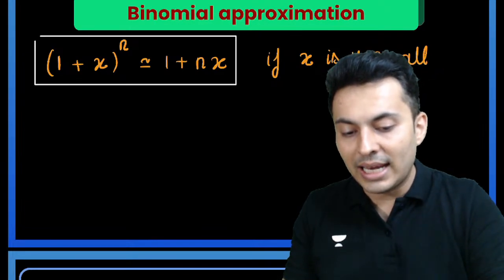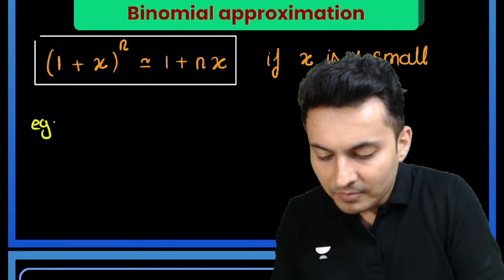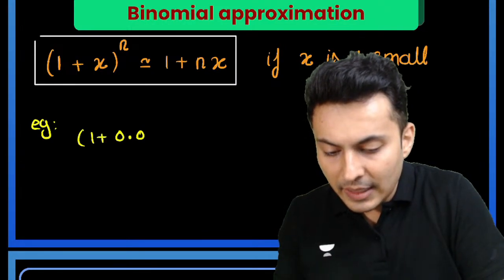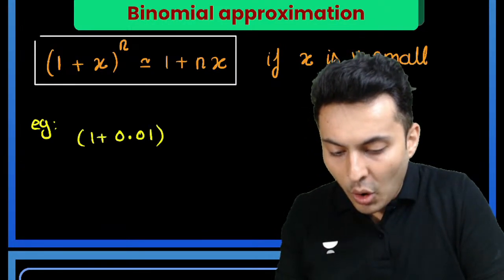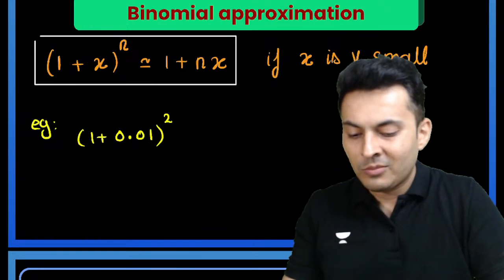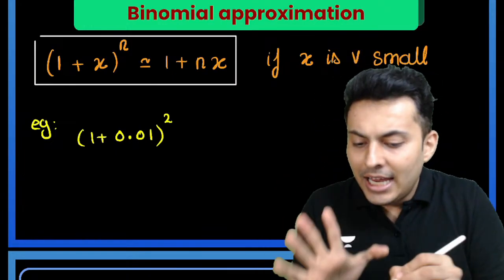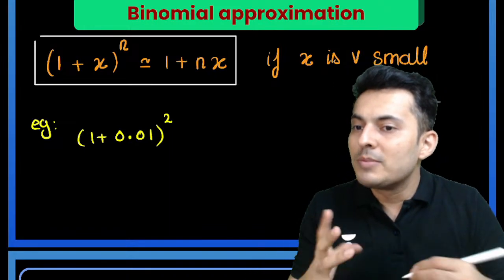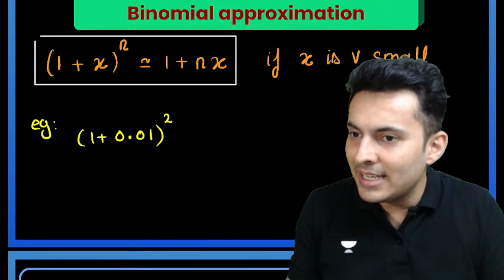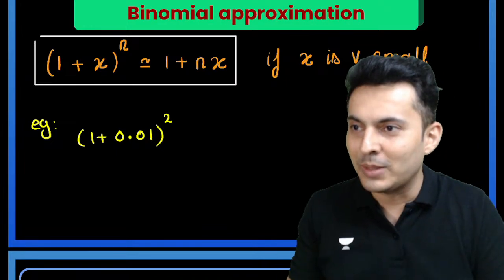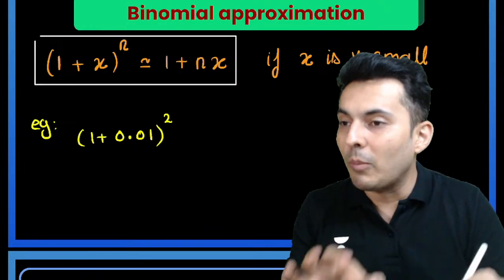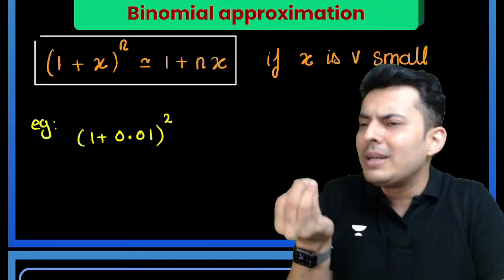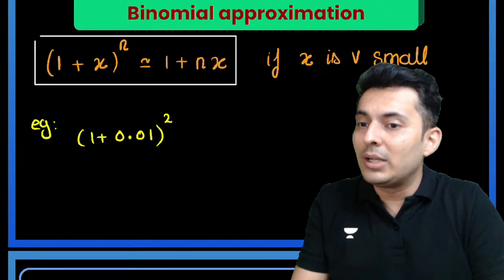Just to give you an example over here, 1 plus 0.01 whole raised to 2. Can I use binomial approximation over here? Yes, I am going to give you examples over here, don't worry. So 1 plus 0.01 whole raised to 2. Yes, I can, because 0.01 is very small as compared to 1.